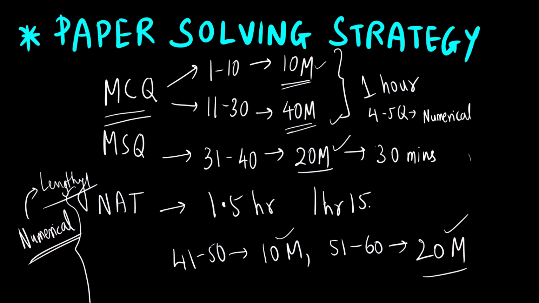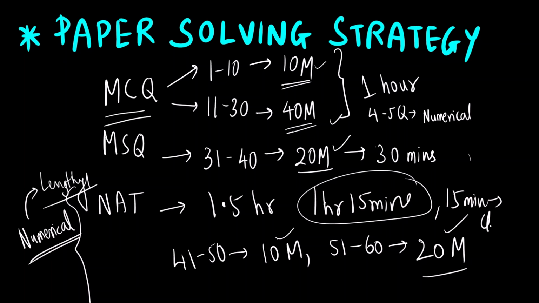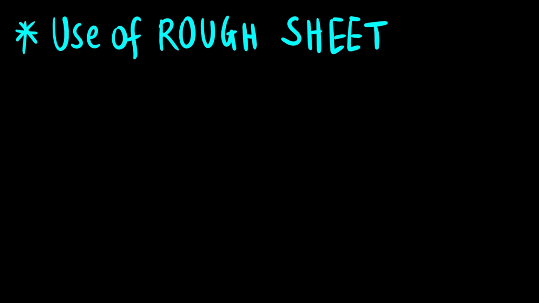Okay, give 1 hour and 15 minutes, and then the last 15 minutes you can keep for checking the answers. Check whether whatever you have solved and whatever you have marked, both answers are the same. Checking the answers is very important. Okay, so for MCQ I have already told you, don't solve any question that you are not sure of. MSQ, check all 4 options. NAT, do the rounding off properly, do the unit conversion properly, and using the GATE calculator will be very important for the last section.